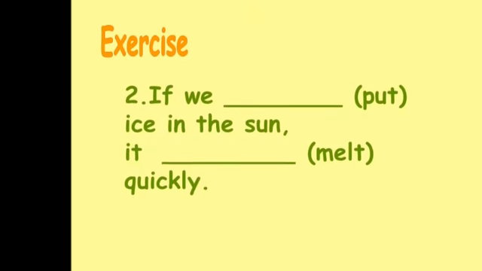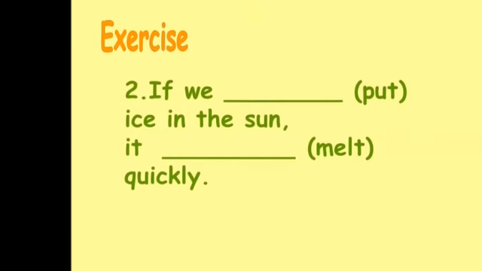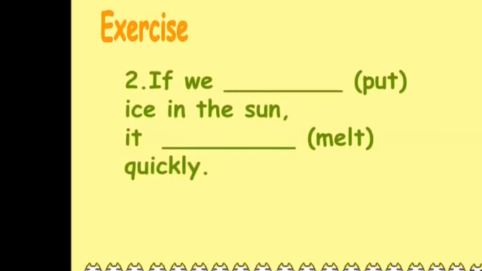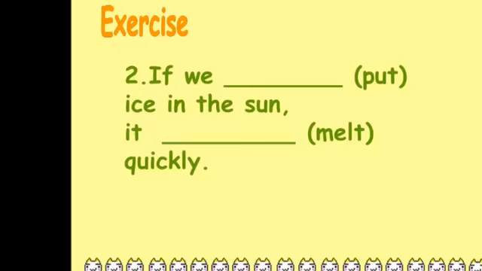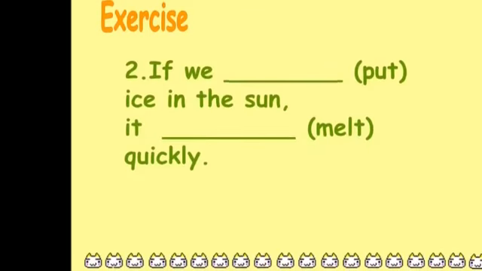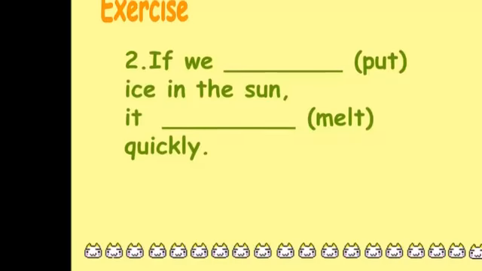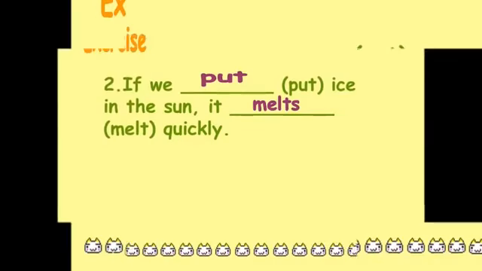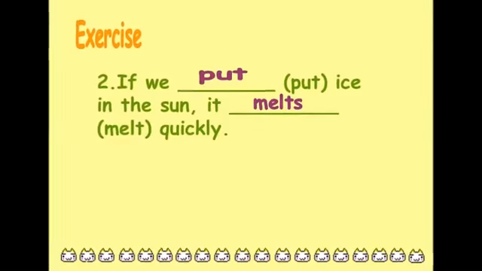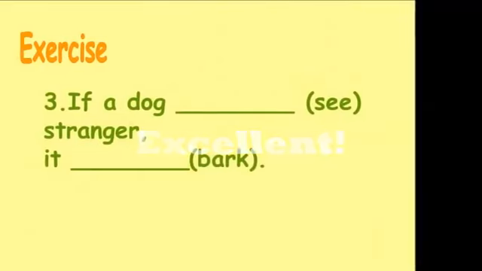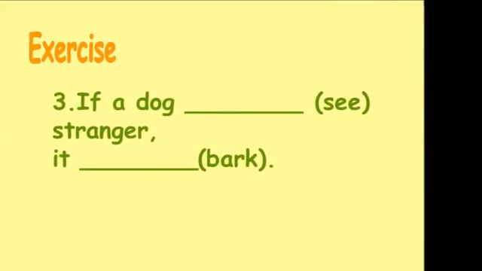If we blank ice in the sun, it blank quickly. Use the verb put for the if clause and melt for the main clause. Now, let's read a sentence together and fill in the blank with the correct verb form. If we put ice in the sun, it melts quickly. Did you get it right? Excellent! Now, let's do the last sentence.